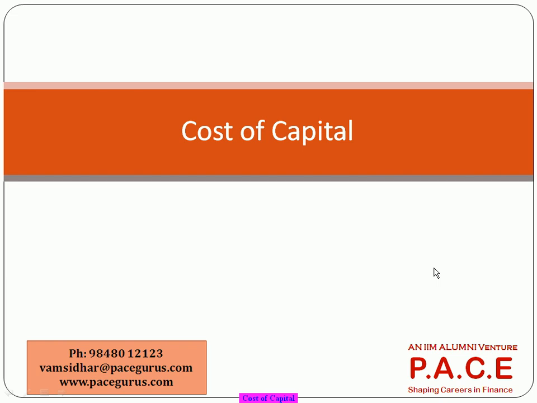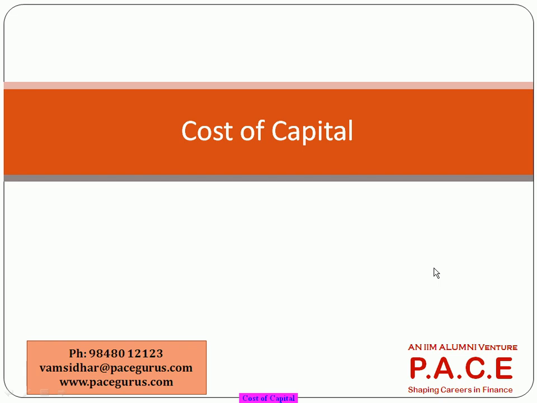For each form, there is a cost. The cost associated with debt capital is called interest. The cost associated with equity capital, we call dividend. The cost associated with preference share capital, we call preference dividend.